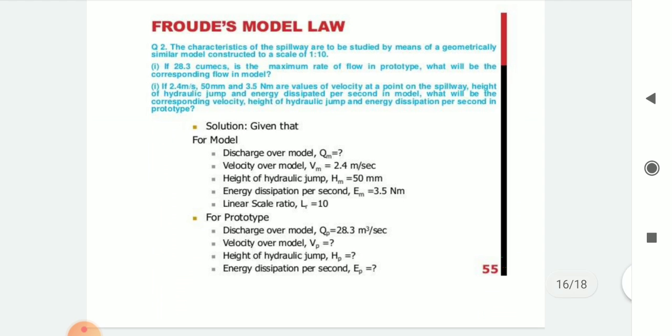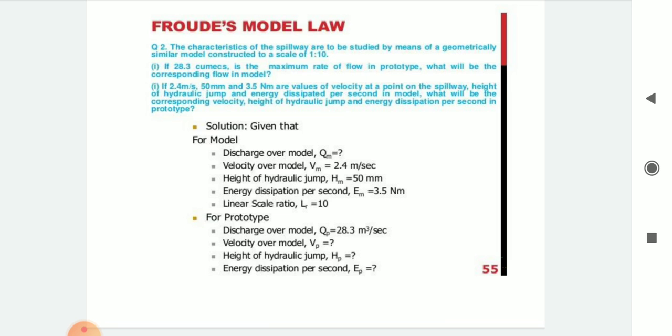Similarly, the next question, second: the characteristics of a spillway are to be studied by means of a geometrically similar model constructed to the scale of 1:10. If 28.3 cubic meter per second is the maximum rate of flow in the prototype, what will be the corresponding flow in the model? And second, if 2.4 meter per second, 50 mm and 3.5 Newton meter are the values of velocity at a point on the spillway, height of hydraulic jump and energy dissipated per second in the model, what will be the corresponding velocity, height of hydraulic jump and energy dissipation per second in the prototype?